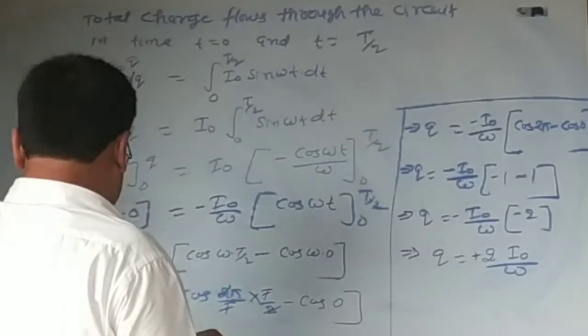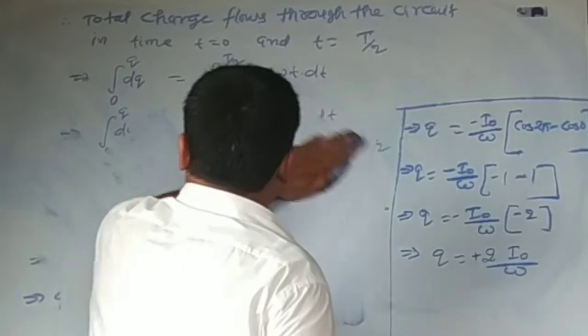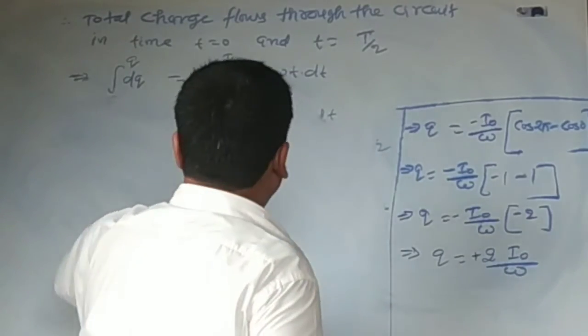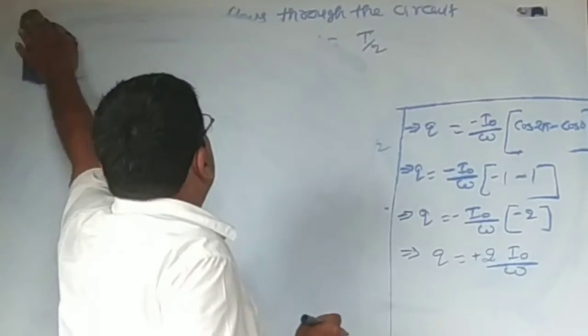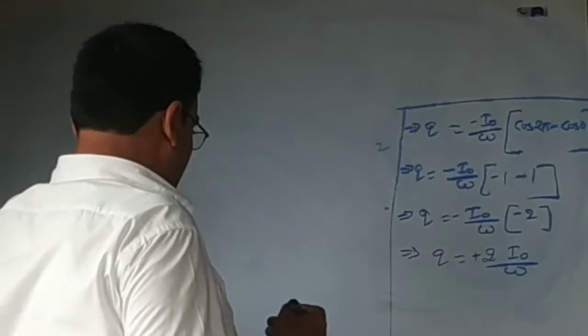Now we assume that the mean value or average value of AC in the first half cycle is IAV.